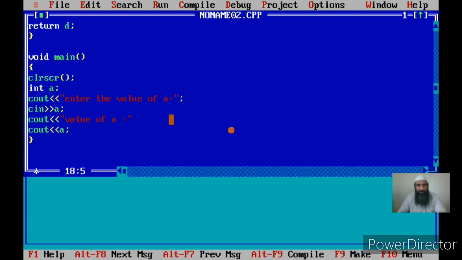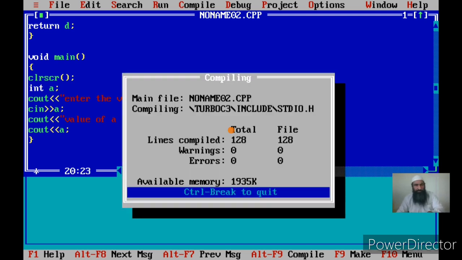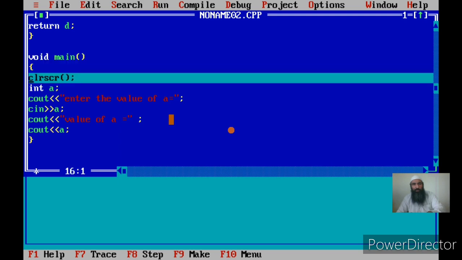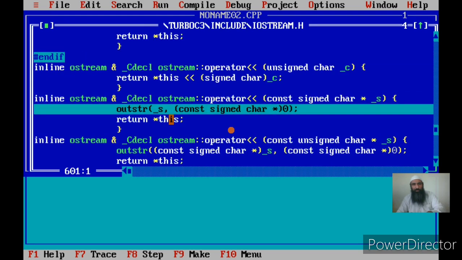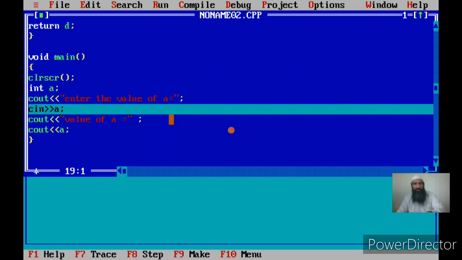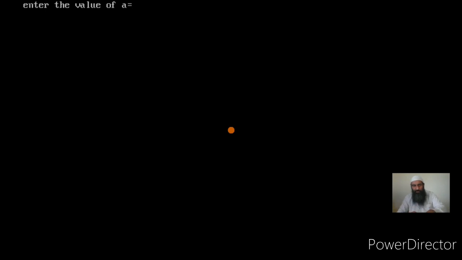Statement missing. I have not given the terminator somewhere. Here I have to give the terminator at the end of cin and cout. At the end of the statement there should be a terminator. Now let us run this program. The screen is cleared. Enter the value of A. Don't worry about this. The message has come. Then I enter the value as 56.